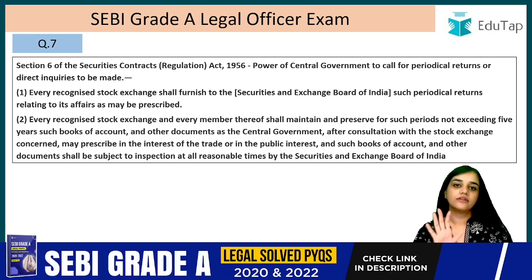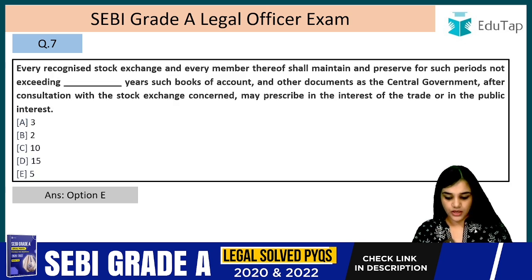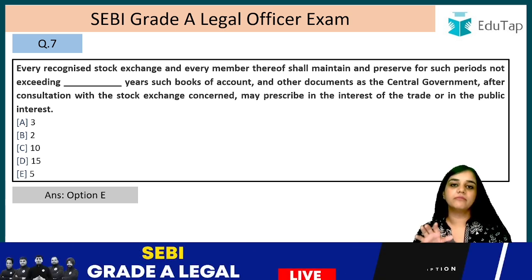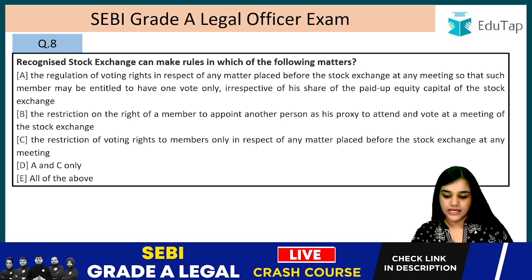So the answer is 5 years. Option E, 5 years. They have to maintain and preserve the accounts for how much time? 5 years, right? Question number 8.